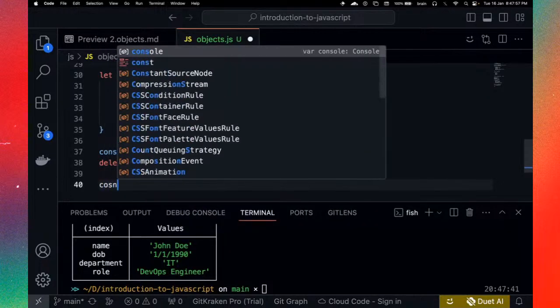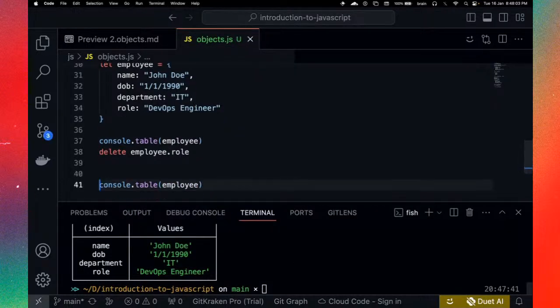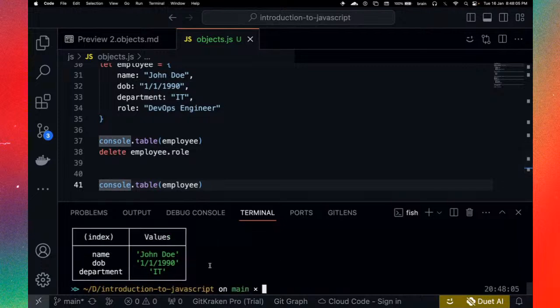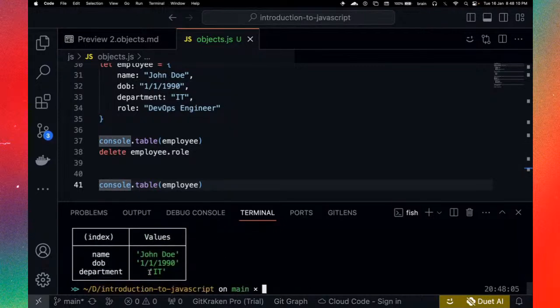Let's go ahead and print this again with another console.table employee. All right. So remember, we've taken off the role already. So let's print this. You see, the first time we printed this, we have the role. The second time, we deleted the role, so that doesn't appear when we print it again right here in the console.